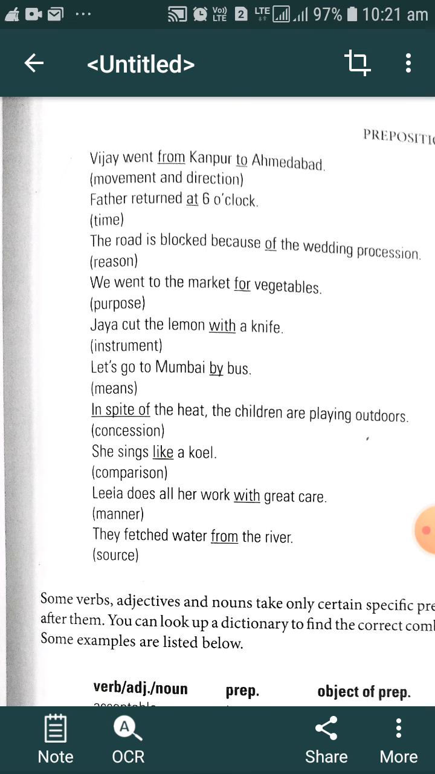She sings like a koel. Comparison: like here indicates the comparison between the koel and her. Leela does all her work with great care. Here, with great care indicates the manner of Leela's performing work. They fetched water from the river. Source: from indicates source here. Such various types of functions we can denote with the help of prepositions. We have to keep this in mind.